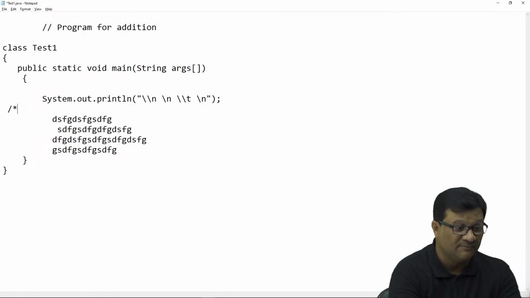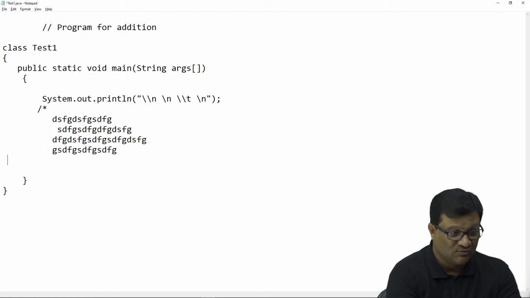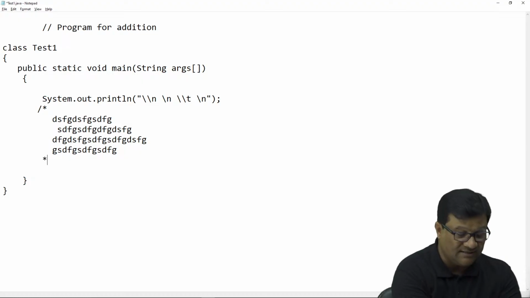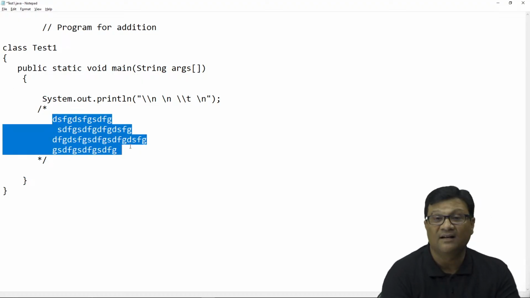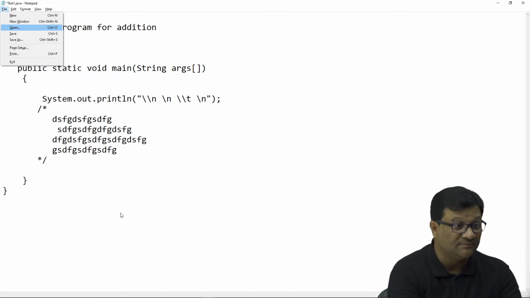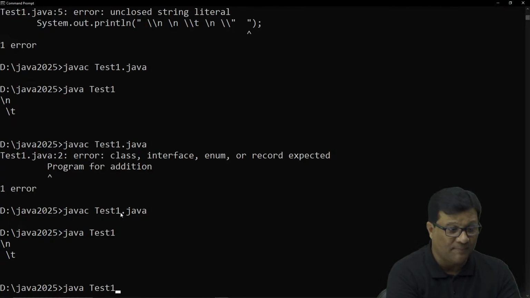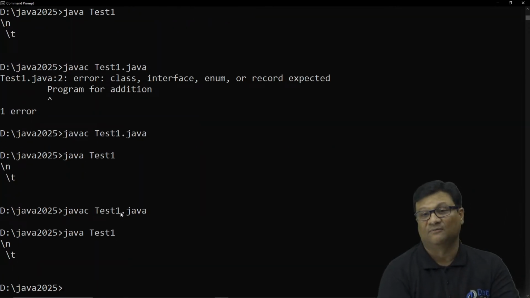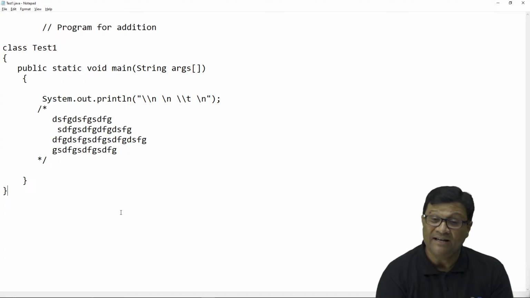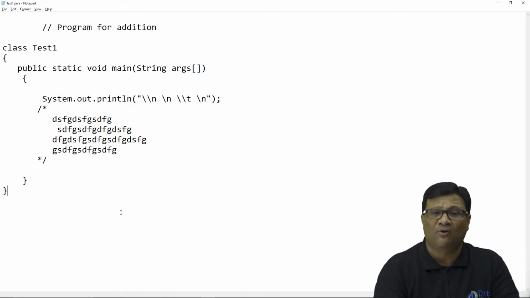So slash star, and then star slash. Slash star and star slash is a multi-line comment. So now all these statements will not be considered as a part of the program. Okay, so now when I compile this and save it, see, no error, your application executes successfully.